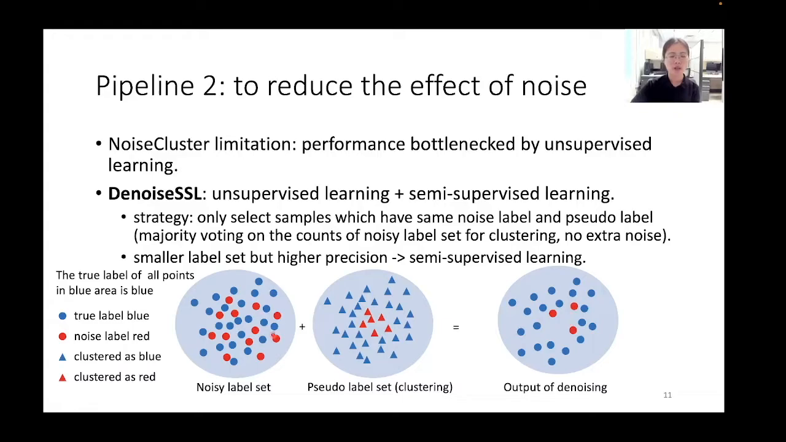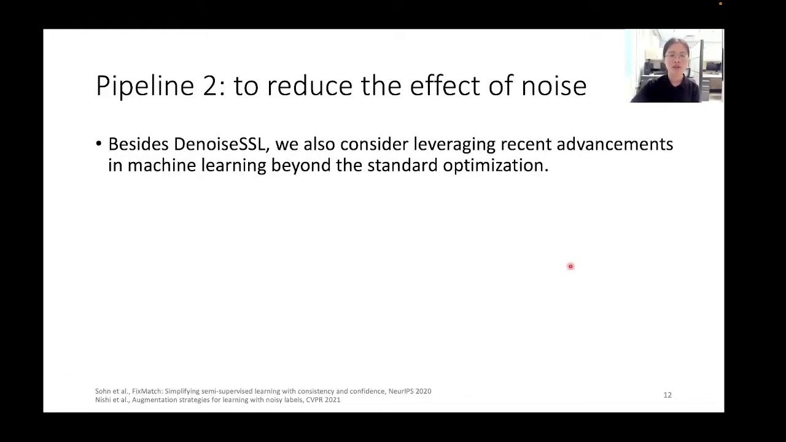We can see that compared to the noise label set, the output of the denoising is a smaller label set but with a higher precision. As we still have the full public feature set, we will consider semi-supervised learning. Besides DenoiseSSL, we will also consider directly leveraging recent advancements in machine learning beyond the standard optimization.